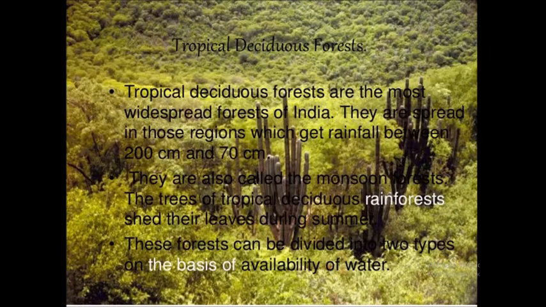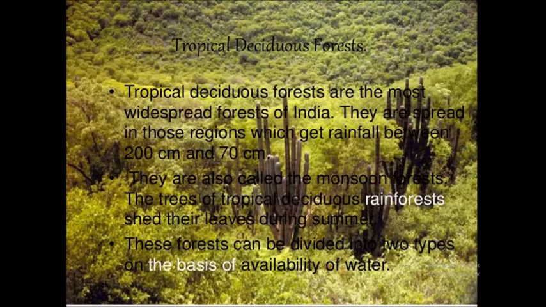Trees of this forest shed their leaves for about 6 to 8 weeks in the dry season or dry summer. A very important feature of this deciduous forest is that the trees shed their leaves, but in evergreen forests they do not, because during the dry summer season the plants get dried up and the leaves are shed from the trees.